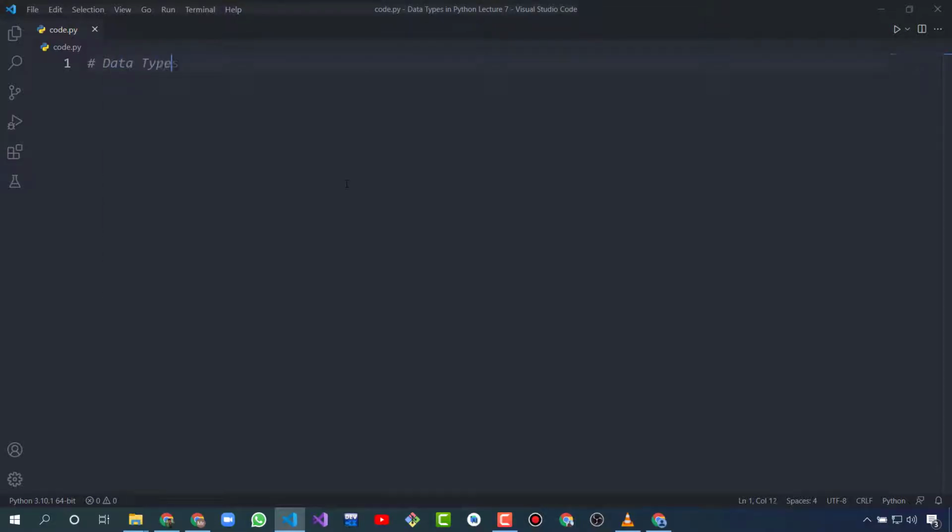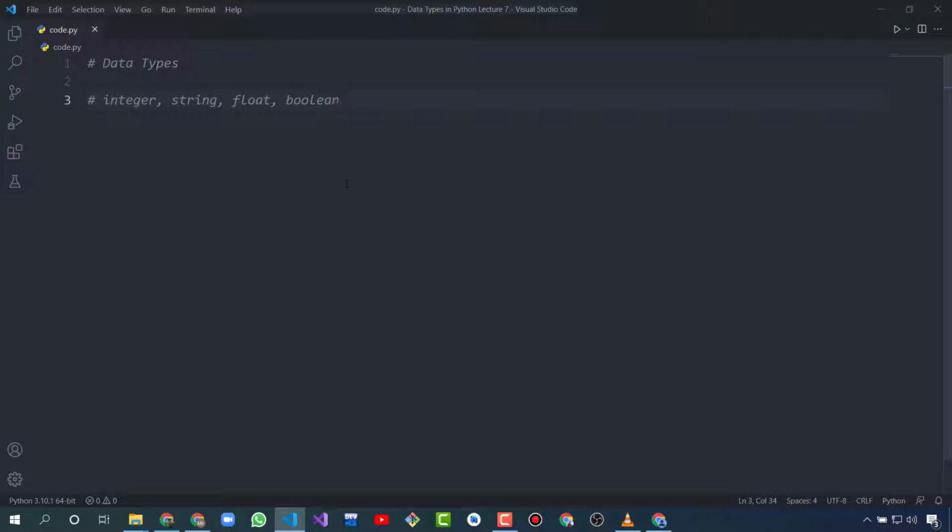So mostly there are some data types: int, that is integer, and string, float, that is a decimal data type or decimal numbers, and boolean. Basically boolean is just a data type of true or false.